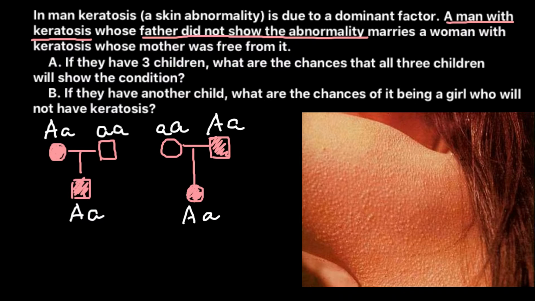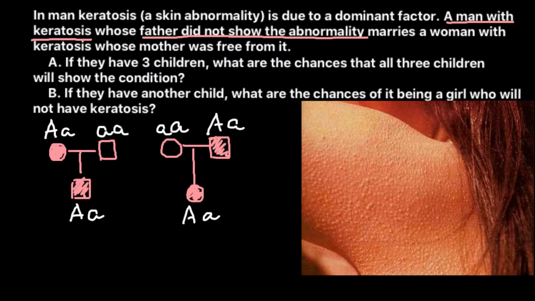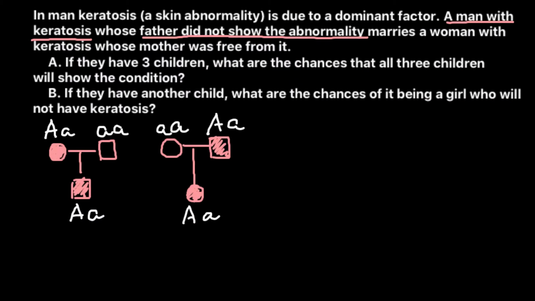So now we know the genotypes of both these people, and now we can build a Punnett square, and we can predict the probability for the progeny to inherit this genetic disorder. So let's say this is male and this is female. This side would be the female side, so she is heterozygous, capital A, small a, and this side would be the male side, and the male genotype is also heterozygous.